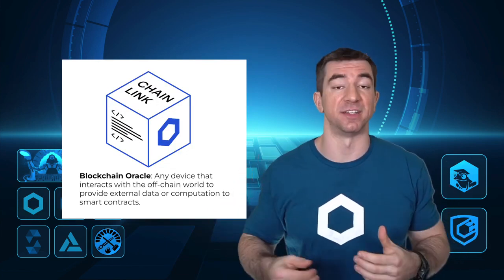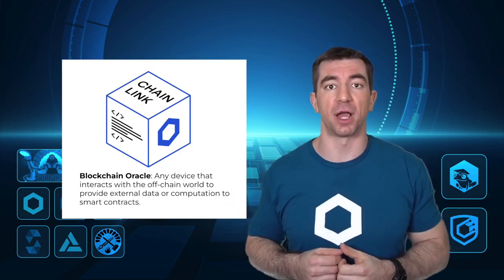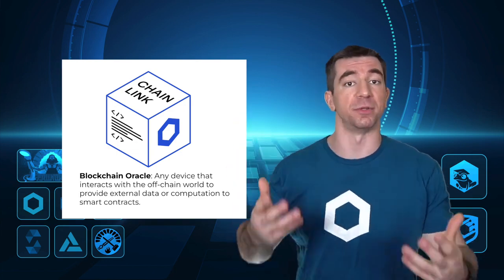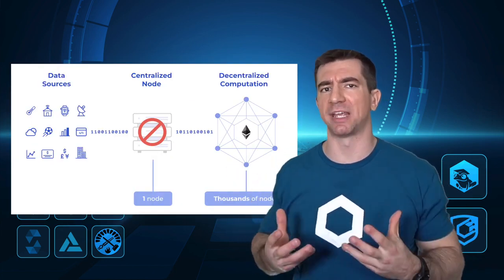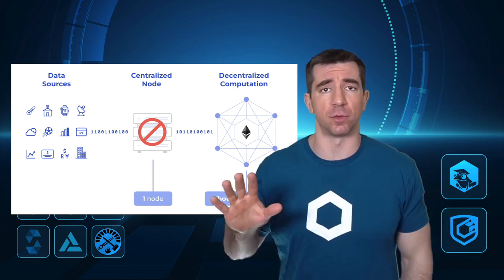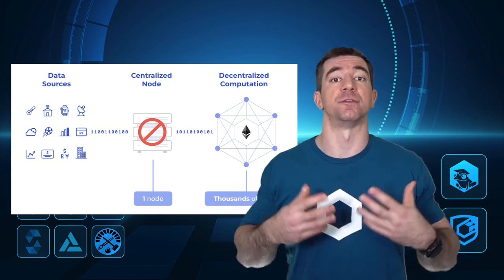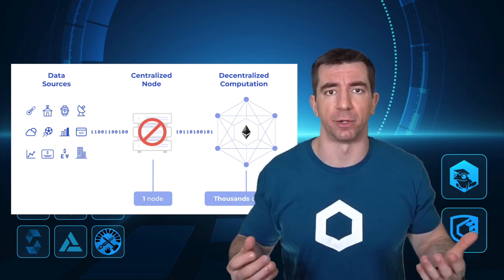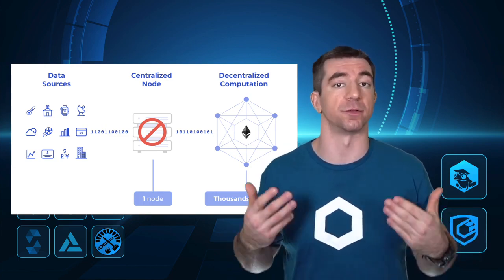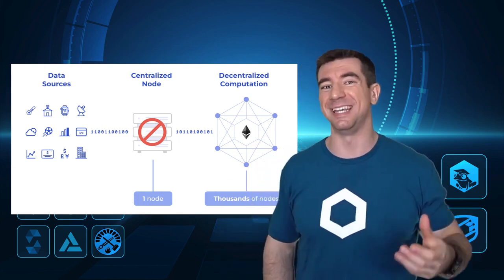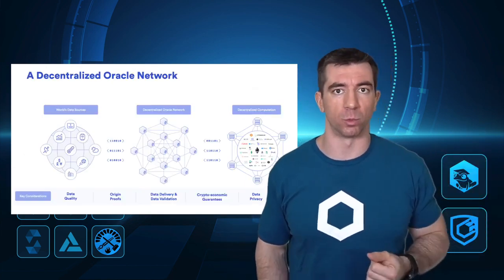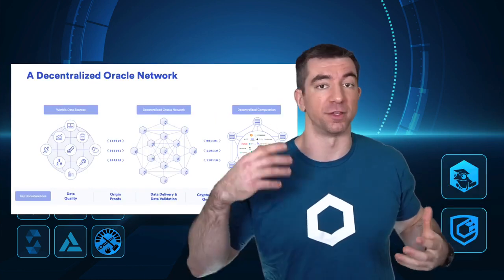Oracles are any device that delivers data to these decentralized blockchains or runs external computation. However, if we want our applications to stay truly decentralized, we can't work with a single oracle or a single data provider or a single source that's running these external computations. So we need a decentralized Oracle network similar to our decentralized blockchain network.